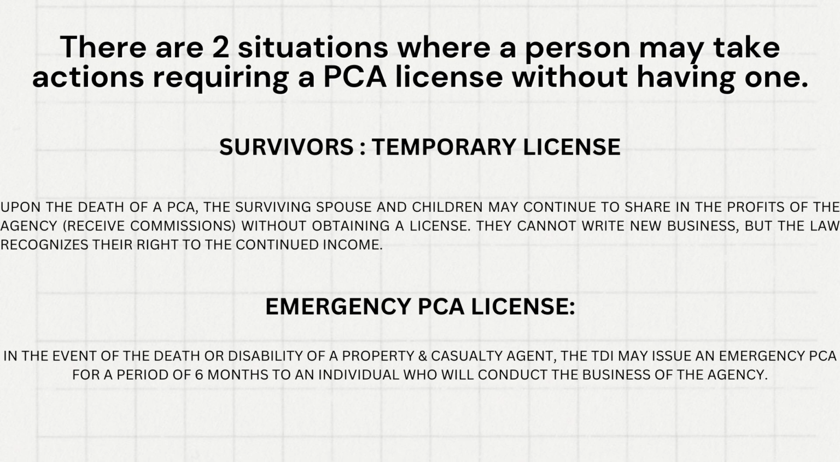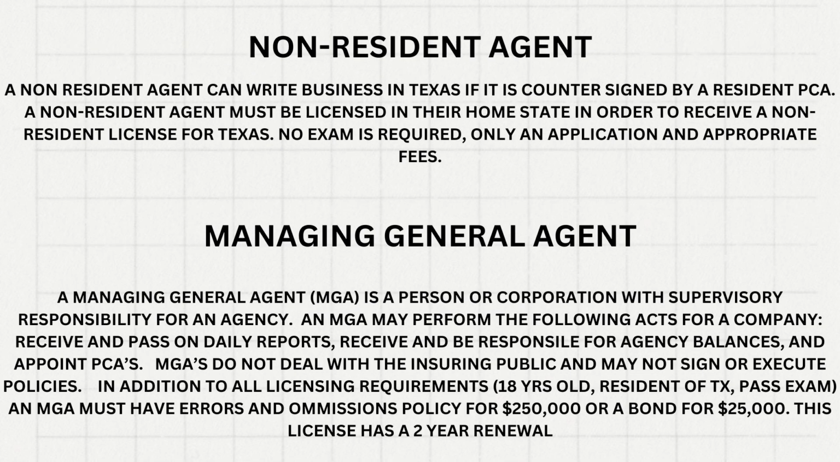Emergency PCA license. In the event of the death or disability of a property and casualty agent, the TDI may issue an emergency PCA for a period of 6 months to an individual who will conduct the business of the agency. Non-resident agent. A non-resident agent can write business in Texas if it is countersigned by a resident PCA. A non-resident agent must be licensed in their home state in order to receive a non-resident license for Texas. No exam is required, only an application and appropriate fees.